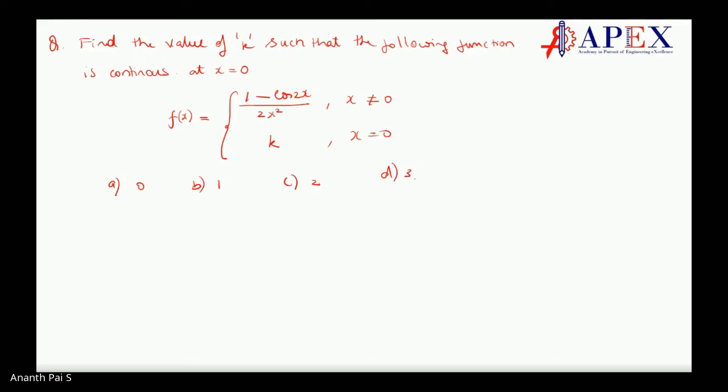What is the answer, students? Can you do it? Trigonometric formulas you need to remember, otherwise it becomes difficult to solve. Practice is important. But before we do practice, one of the things we have to understand is that remembering the formula is very important. 1 minus cos 2x is 2 sine square x.